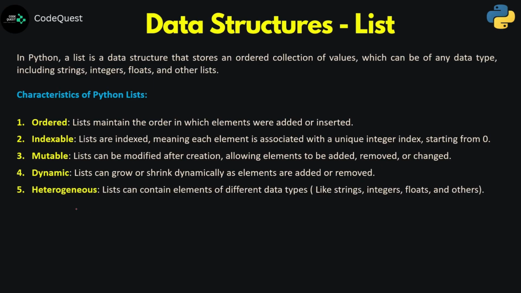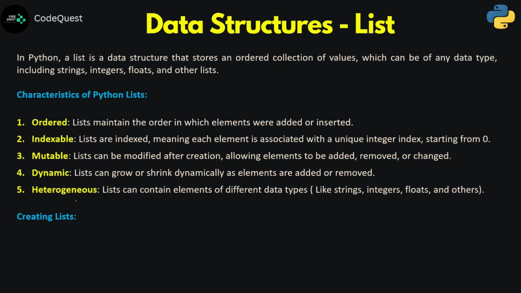Heterogeneous. Mostly a list is compared with the arrays of other programming languages, but the main difference is that arrays in other languages are a collection of homogeneous, or similar kind of elements. But your list is heterogeneous. You can store a collection of items where one item could be an integer, one a float, one a boolean. So any kind of different data types can be stored in it.